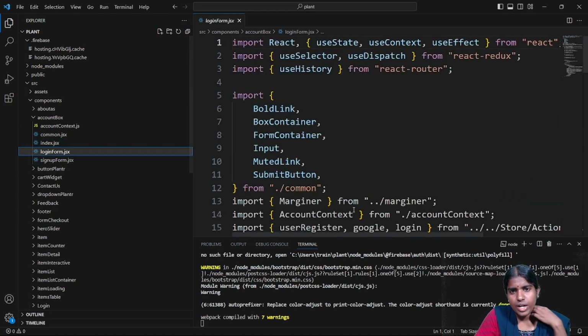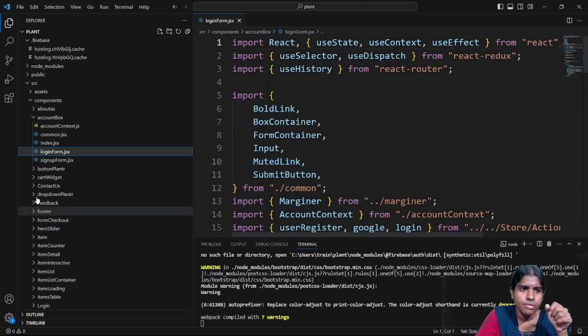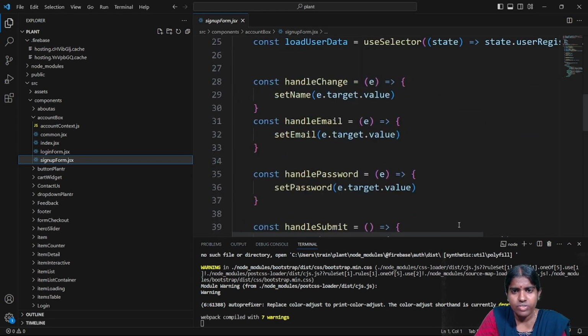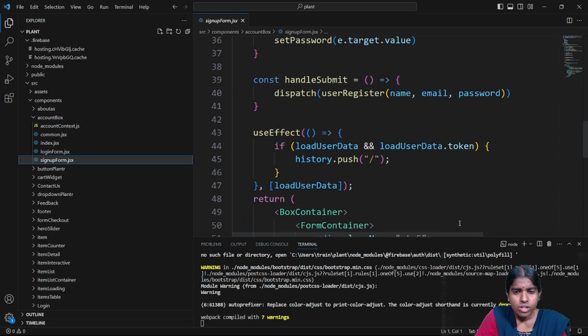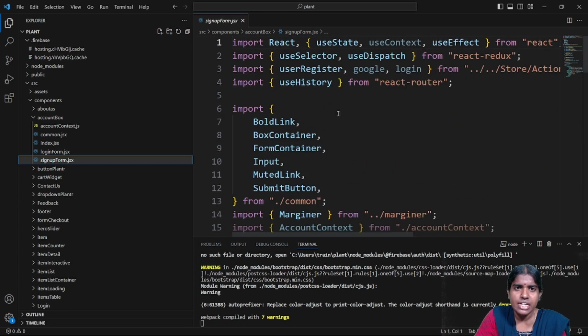And I have this login form.jsx. So all these are the different .jsx files. I have the signup form.jsx, use history. Clear with this? So whenever he is a new person, you can see here. So what is present in this JSX file?